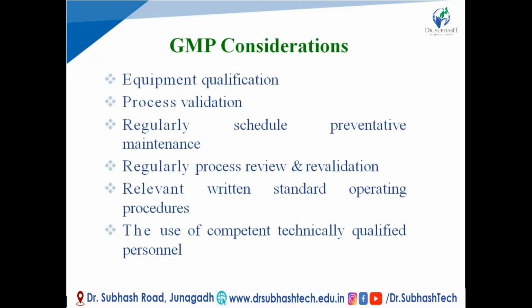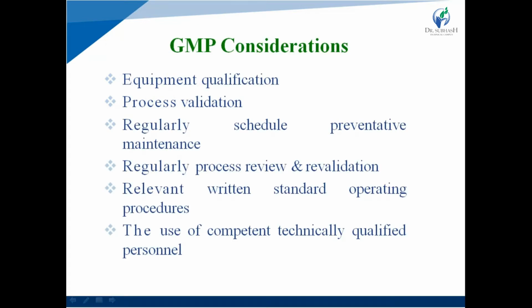First one, in GMP consideration. First of all, what is GMP? Good manufacturing practice. GMP items that should be a part of scale-up. So GMP items or GMP procedures that are the part of scale-up. For scale-up purpose, according to GMP, industry is required: first one is equipment qualification.